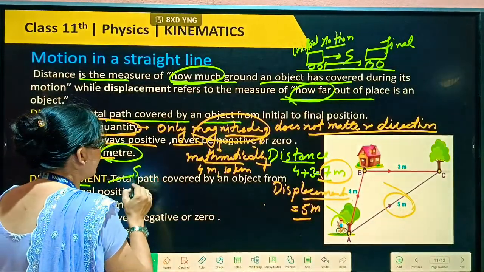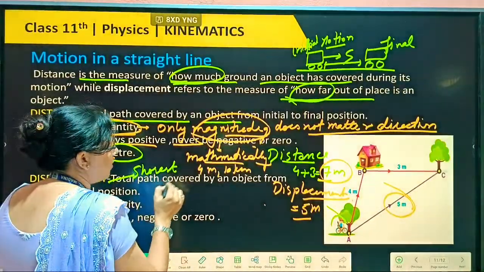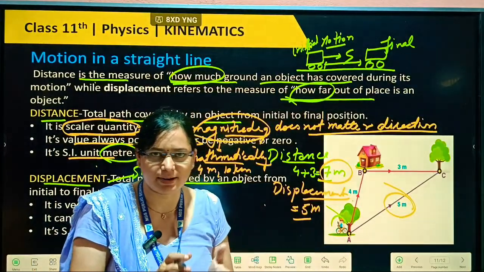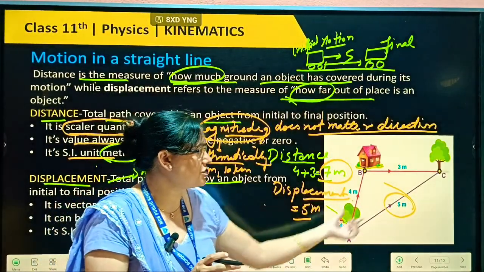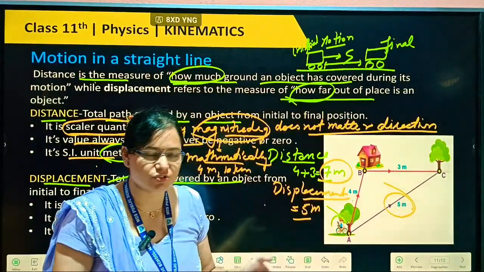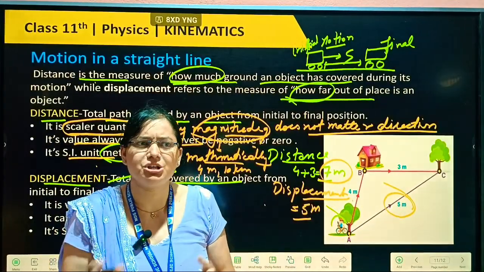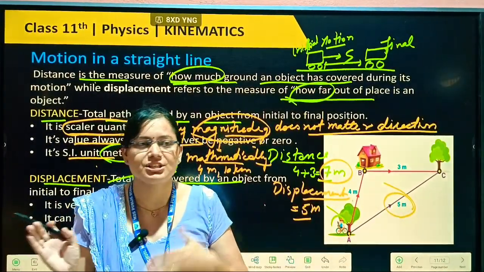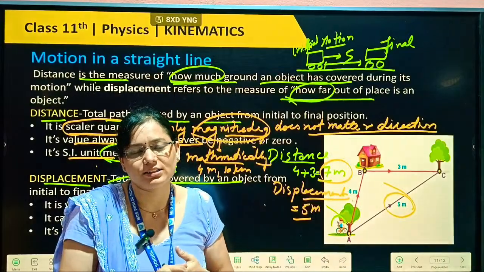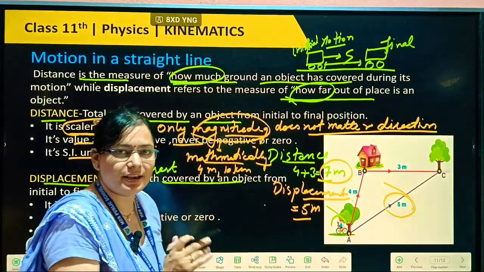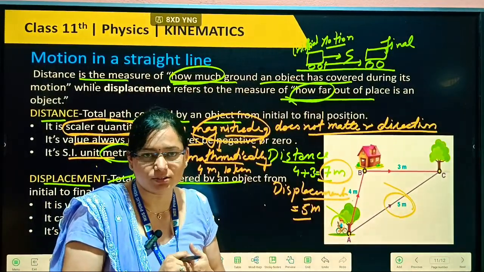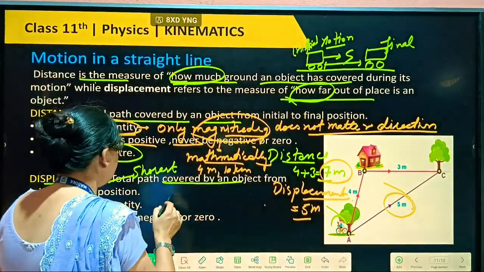Next will be shortest path, beta. Shortest path covered by any object from initial to final, that we will call displacement. Then shortest path out of initial to final, which one path is our shortest? For example, we are standing in this one room, we are moving here and there from initial to final point. Okay, one corner initial, second is our final. Then there are many ways to go from initial to final, another corner. But out of all these ways, only one way will be that in which we can cover the shortest path. Okay, so shortest path will be our displacement.